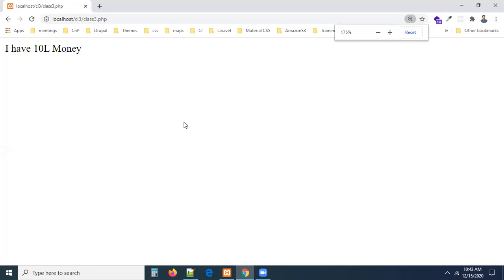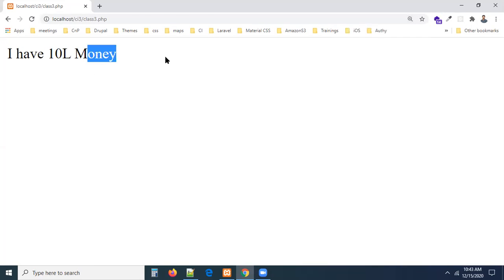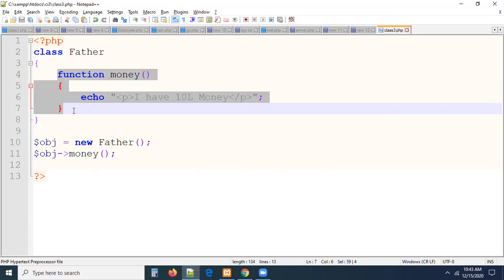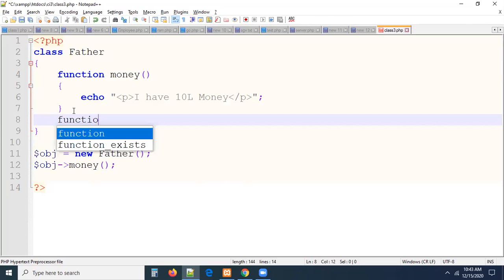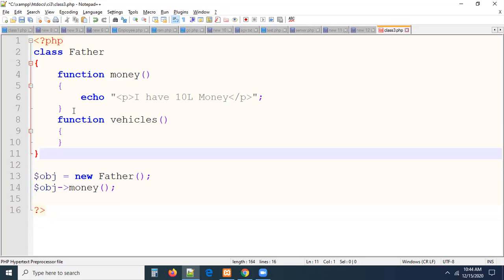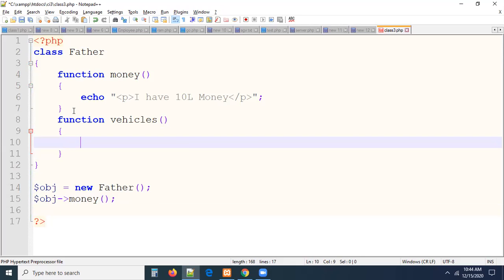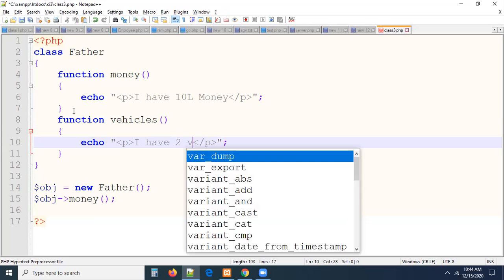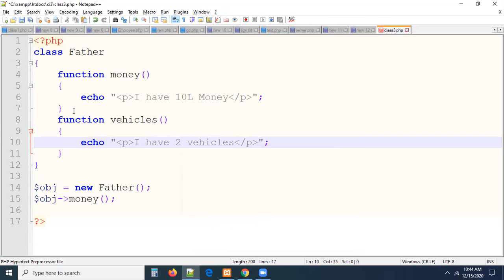Can you see? Father is able to access his money method. This money method was defined in the father class. Okay, let's write one more function, vehicles. Father is saying that I have two cars. Father may have vehicles, whatever it may be. Echo, let me write a message: I have two vehicles. Father has two vehicles.